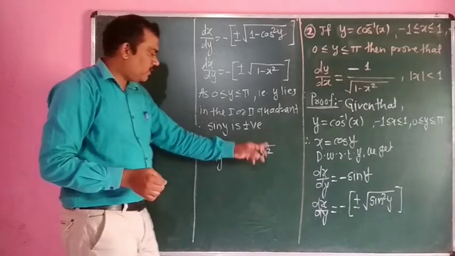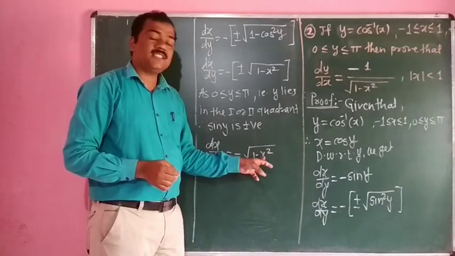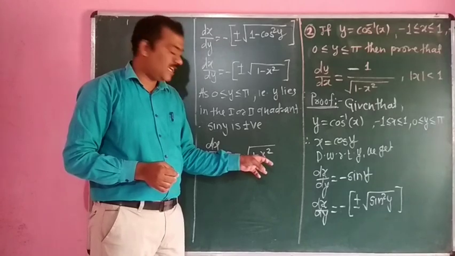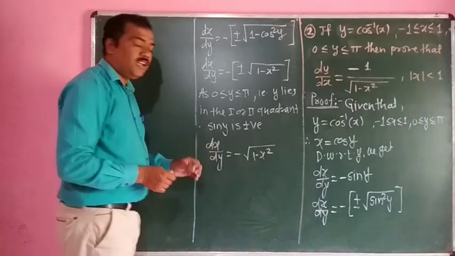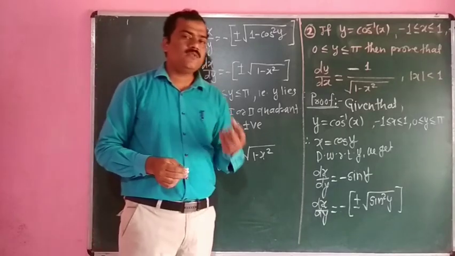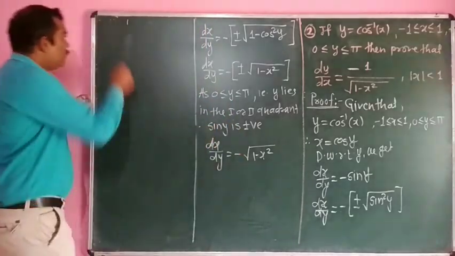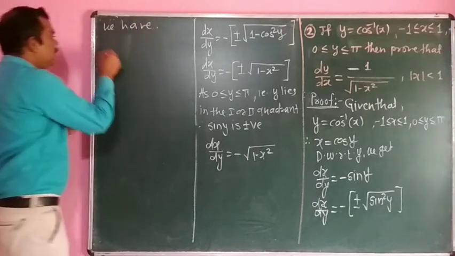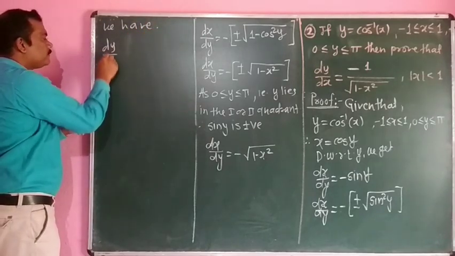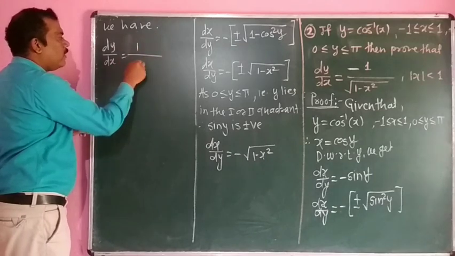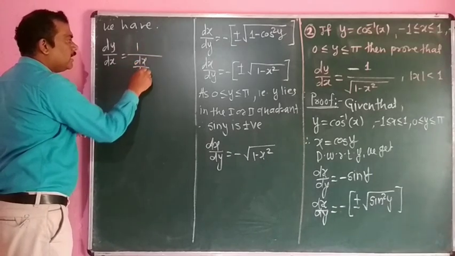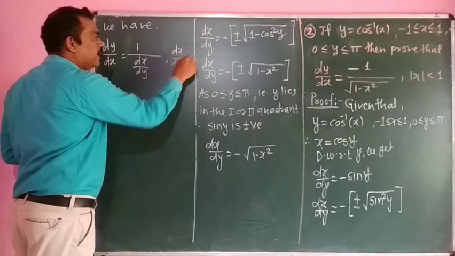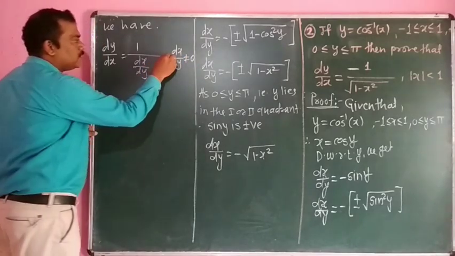The square root exists only if the value of x is less than 1, that is, there is a restriction that mod of x must be less than 1. Now by using the theorem of derivatives of inverse functions, we can write dy by dx is equal to 1 upon dx by dy, with the condition that dx by dy is not equal to 0.